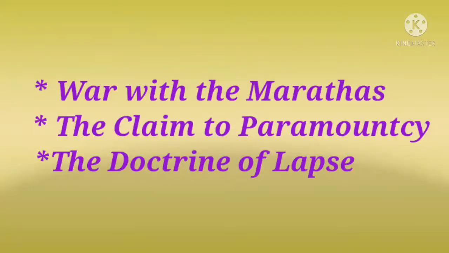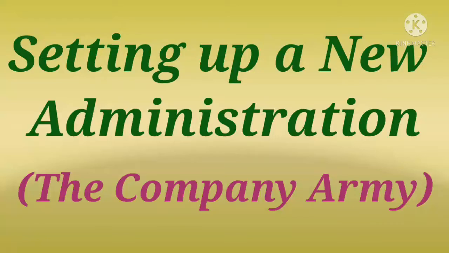Moving on to understand setting up a new administration. Students, British territories in India were broadly divided into administrative units called presidencies. There were 3 presidencies. They are Bengal, Madras and Bombay. That means the company divided its territories into administrative units called presidencies. In India, districts were the main administrative units.